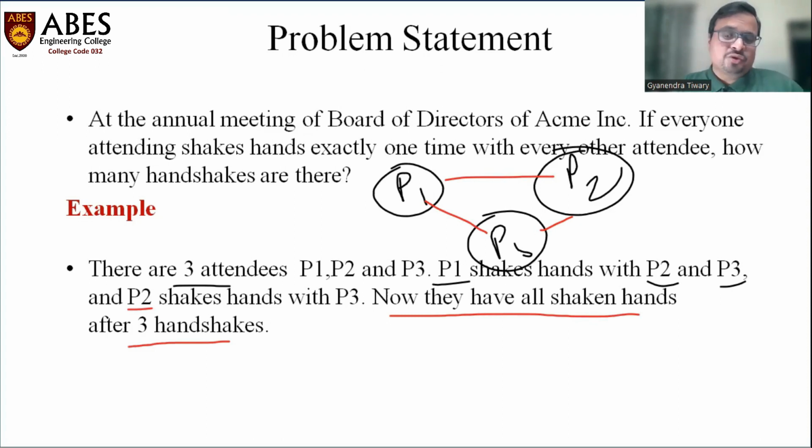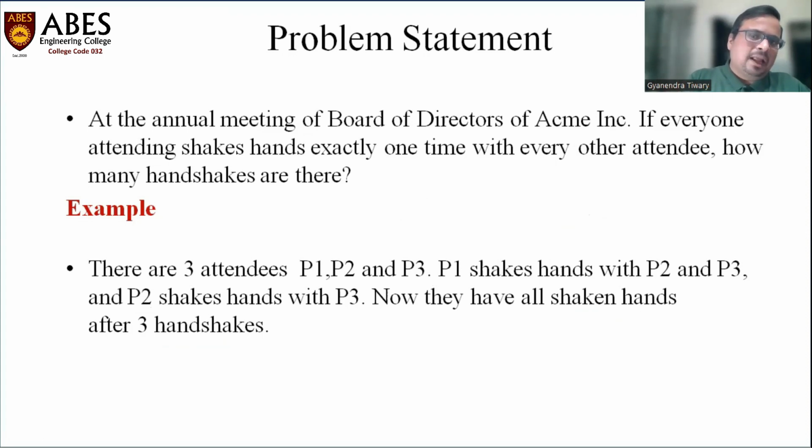It may seem to you that as many people as there are, that many handshakes there will be, but that's not the case. You can relate this problem to a standard graph problem, where you consider everybody as one node in a graph.